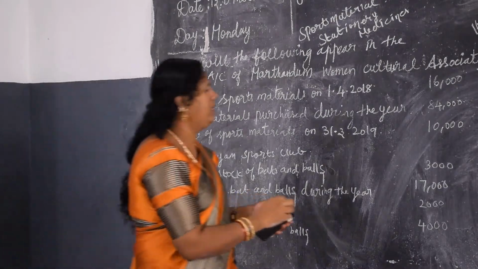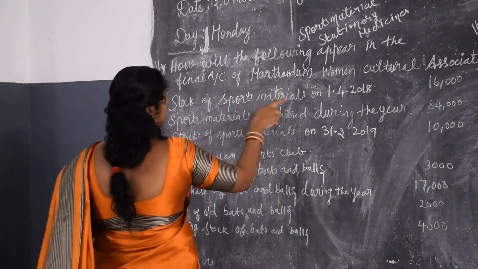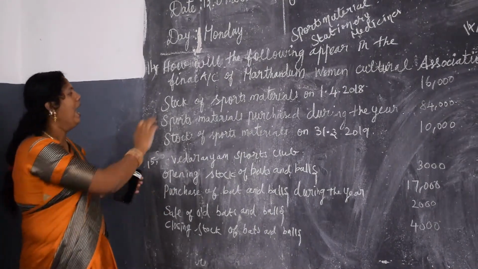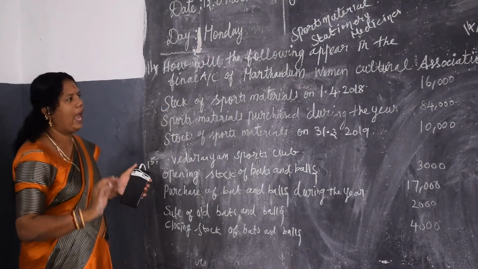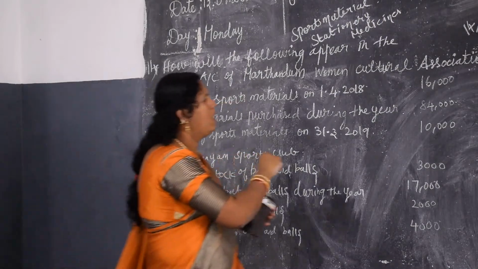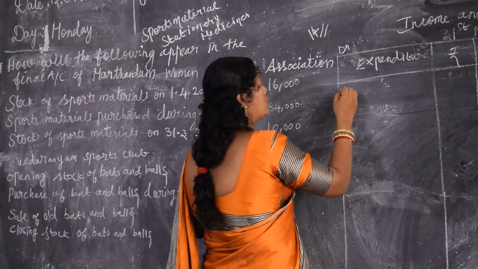First write the pattern. The stock of the sports material and the purchases will all come under the income and expenditure account. It is an expenditure, as we are purchasing some sports material for our club. So write first the format: stock consumed.